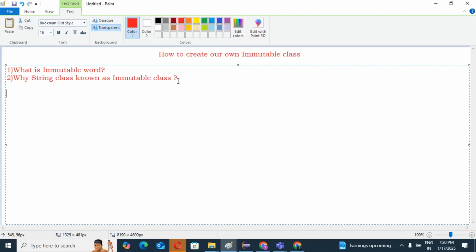Right? So we have some thumb rules we need to remember. Yes or no? We have some thumb rules for creating our own immutable class. Those thumb rules we need to understand and remember. I will explain all the important thumb rules one by one that we need to create our own immutable class. Right guys? So, thumb rules